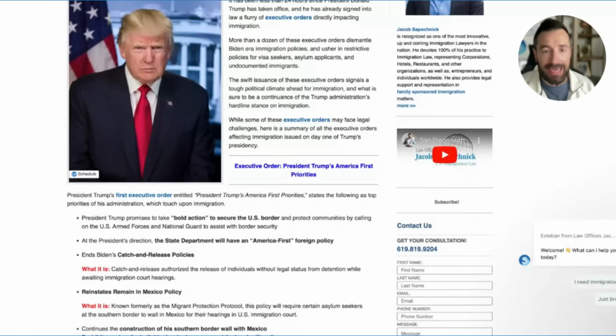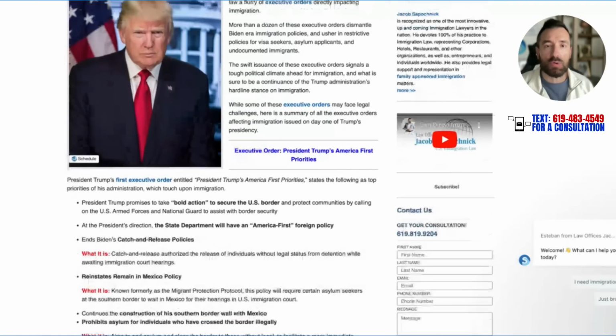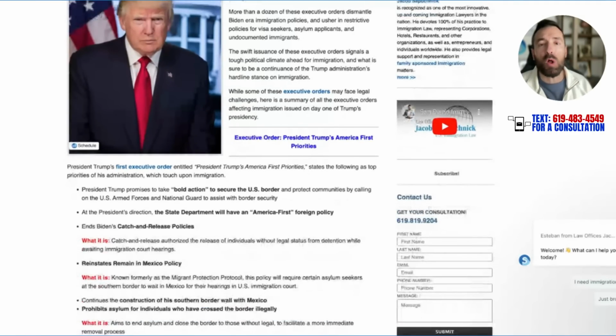We're talking about canceling pretty much a lot of Biden administration orders, policies, and regulations. We're going to have a lot of issues with people who want to come to the United States, asylum applications, and of course, undocumented immigrants. What that means is that you're going to see a lot of tough policies coming up from this administration in the next year or so, and it's going to go step by step. This is just the beginning, guys.